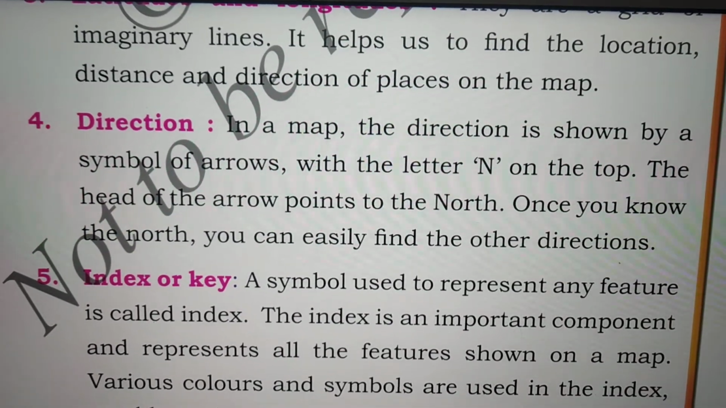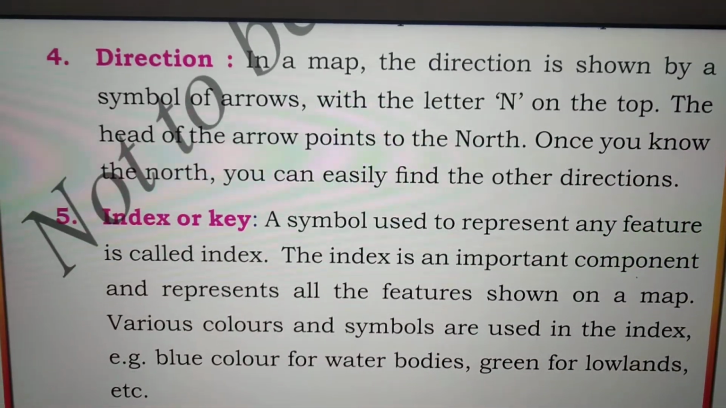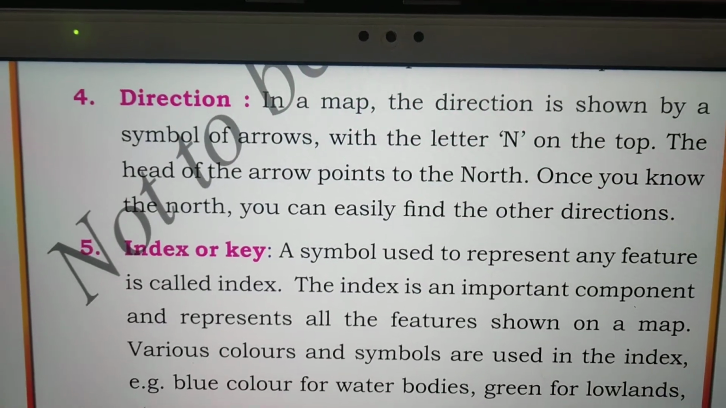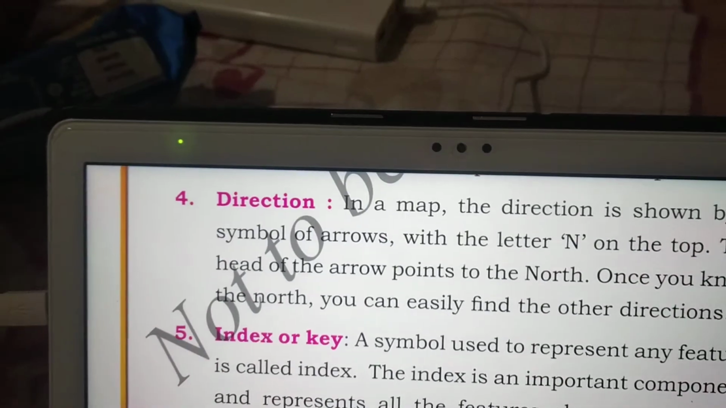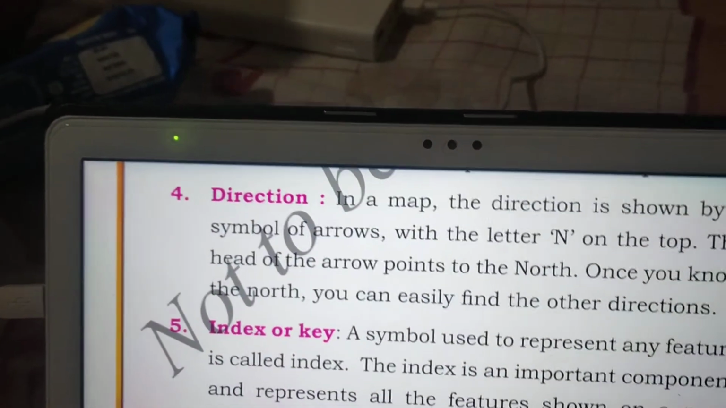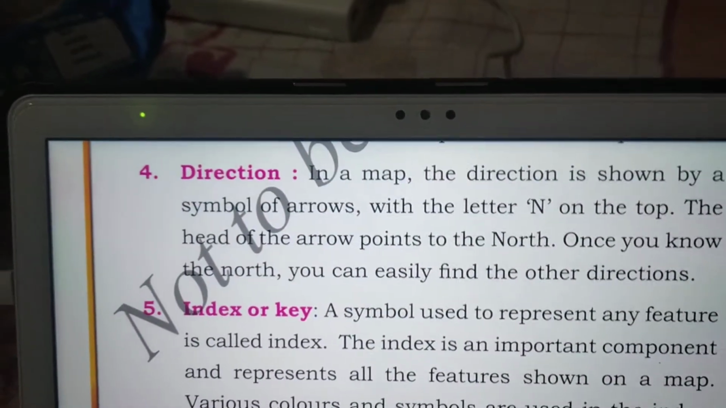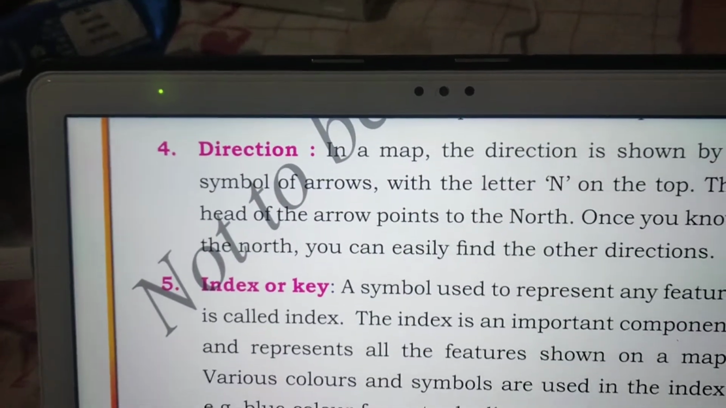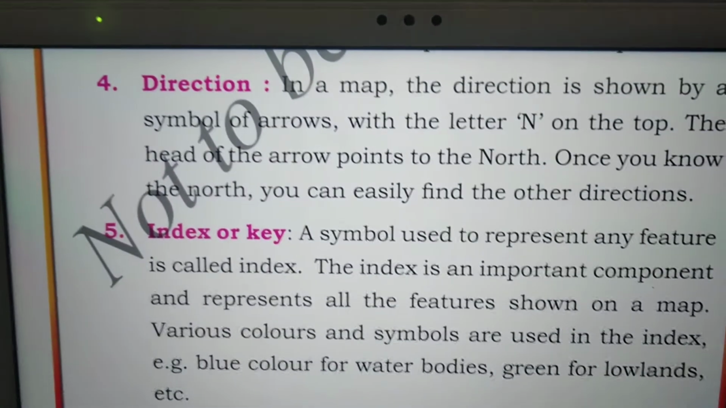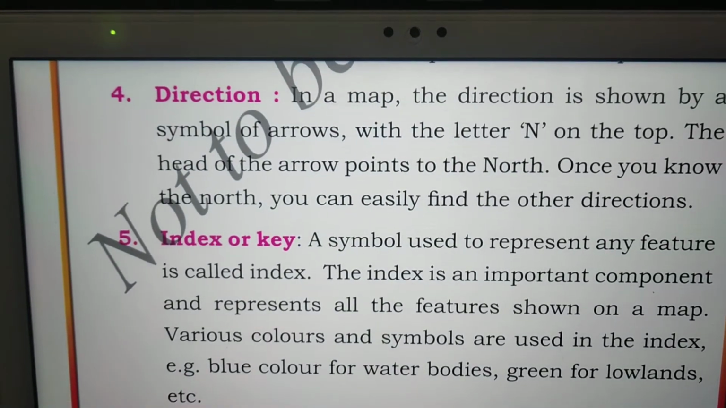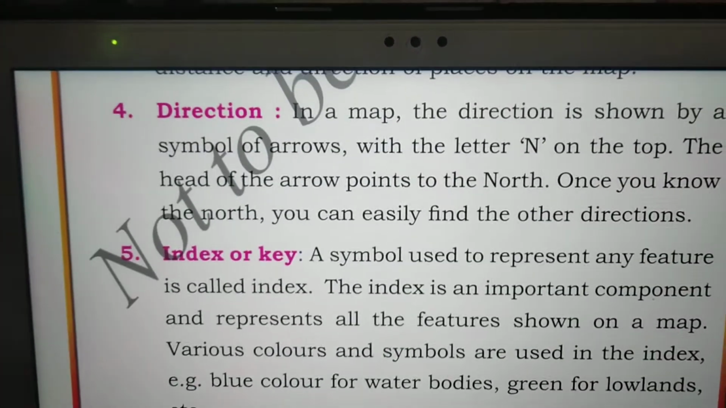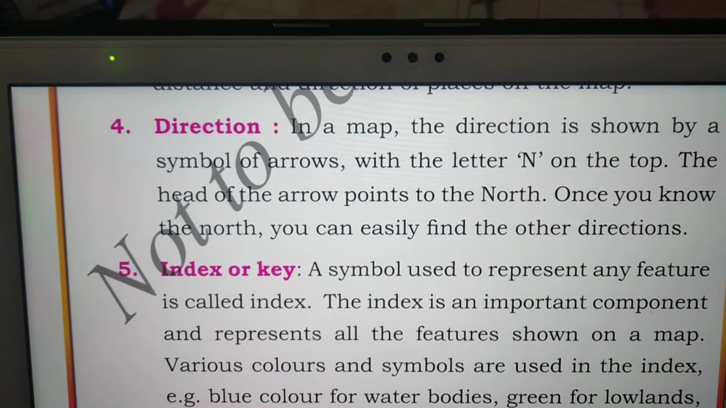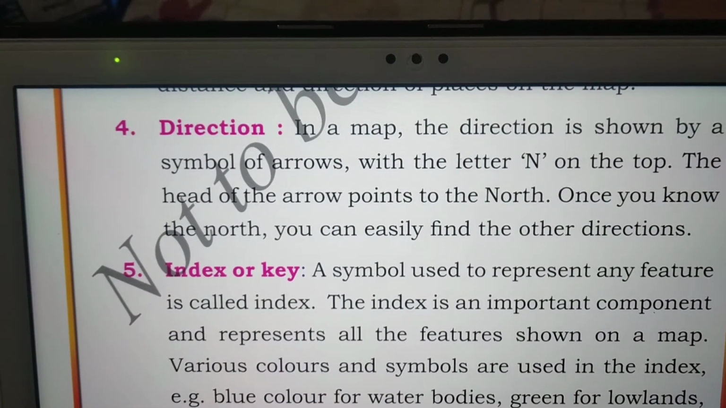See, what does direction mean? In any map, at the top, they will give an arrow and mention a capital N. What does that mean? Whichever side that arrow shows, that is the north direction. Once we know the north direction, we can easily find out the other directions also, right?